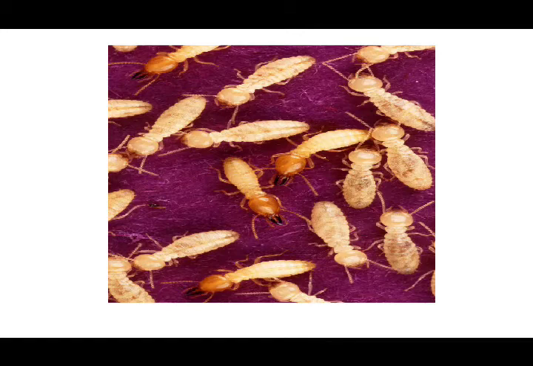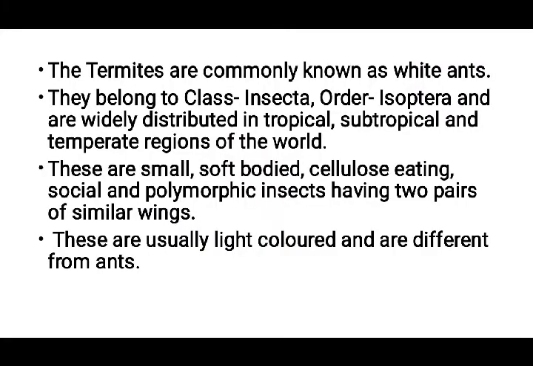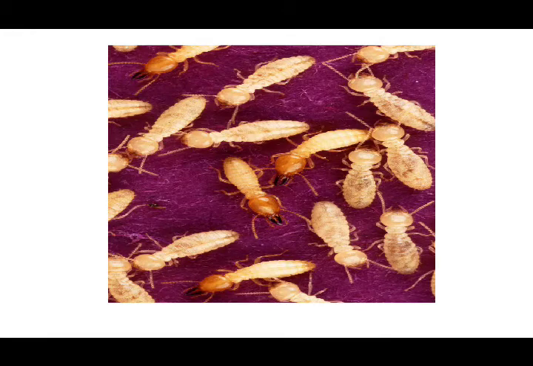So these termites are commonly known as white ants. They are called white ants because of their body coloration, and if you notice their body morphology, it almost looks like an ant which has white color. That's why we call them termites, or white ants.